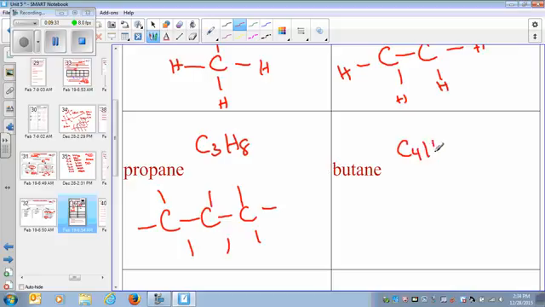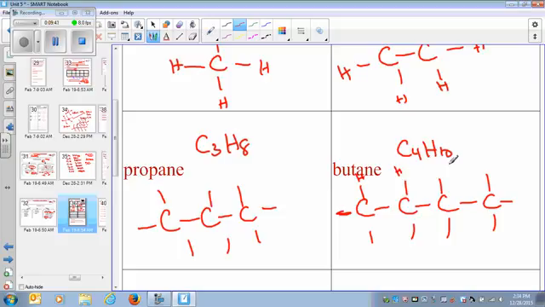Butane is C4H10, 4 carbons, and then you have all hydrogens around it. I'm leaving it blank, but you need to put hydrogens around it. You cannot leave it blank. There are all hydrogens around it.